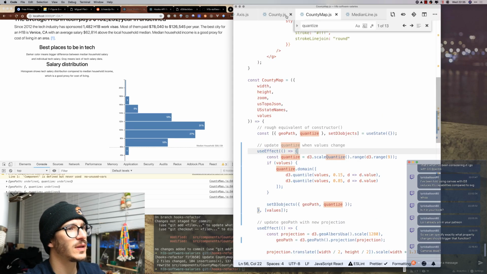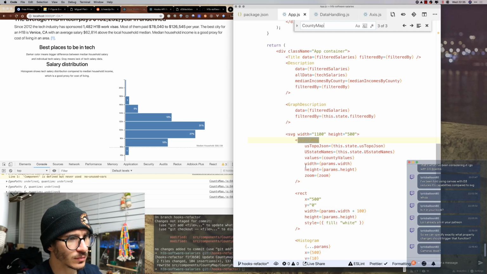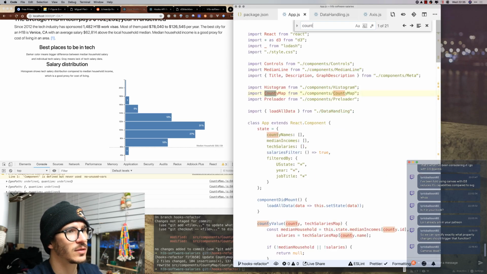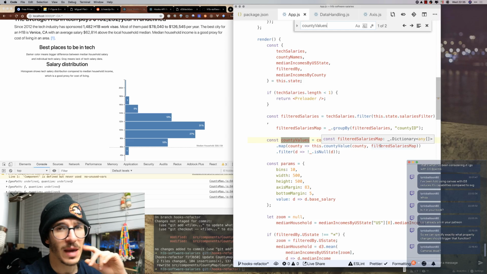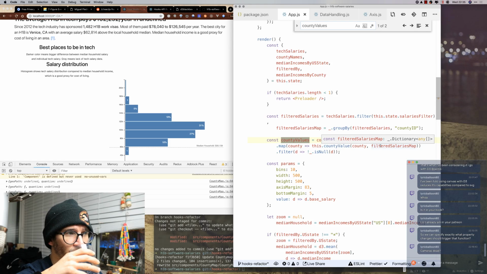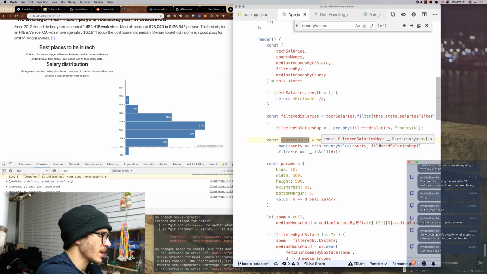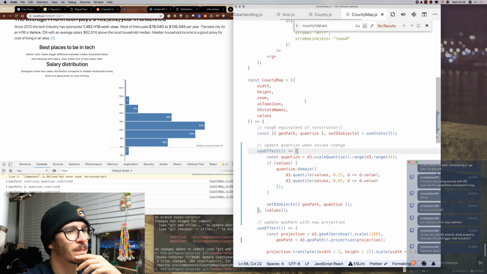What are we feeding into our values? So if I go to app.js, county map, values are county values. County values are a thing that has filtered salaries map and returns values for each county. So why is that not running ever?